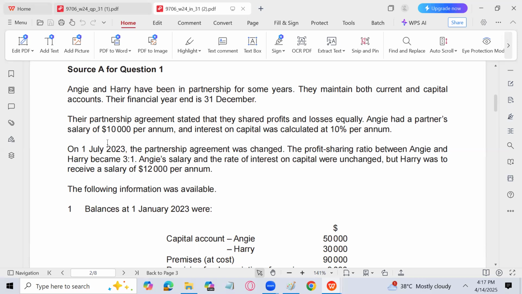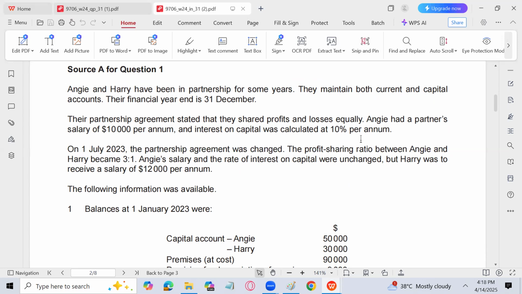Angie had a partner's salary of 10,000 per annum, and interest on capital was calculated at 10% per annum. That means Angie is taking a partnership salary of 10,000, and interest on capital for both partners is going to be 10%. But on 1st July, after 6 months, there is going to be a partnership change. The partnership agreement was changed. The profit sharing ratio between Angie and Harry became 3:1. It was equal in the past, but now it is 3/4 and 1/4.